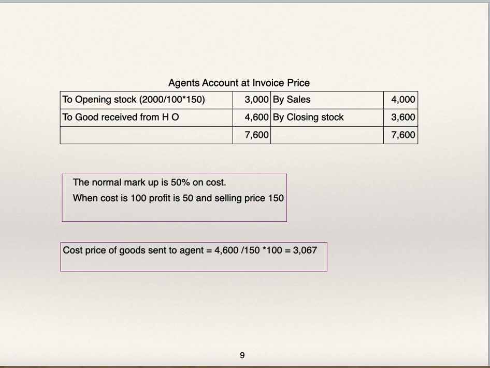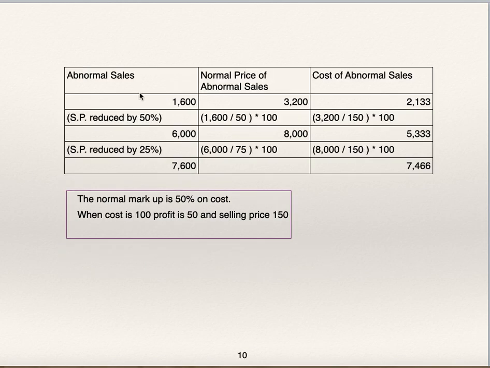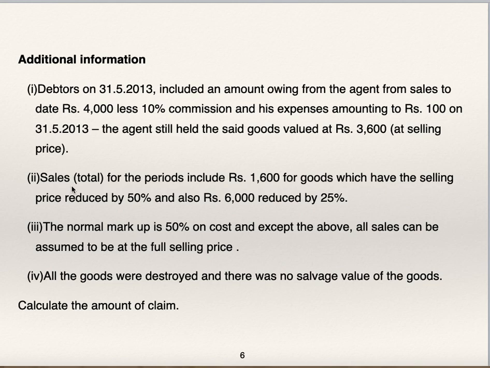Now there are two abnormal items included in sales. We'll see how the adjustment is to be done for this. Abnormal sales, two types of abnormal sales. We'll go back to the question.